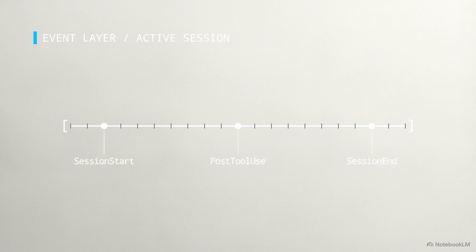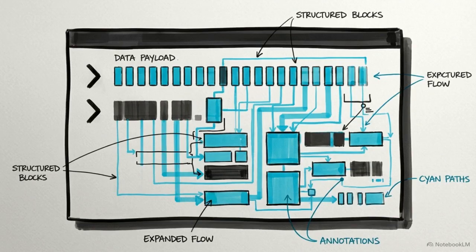This timeline illustrates an active coding session. To automate data collection, BizBrain OS uses an event layer, a nervous system consisting of 3 invisible system hooks that fire autonomously. The first hook is SessionStart. It reads your local brain directory and injects total business context directly into the model before you type a single prompt.